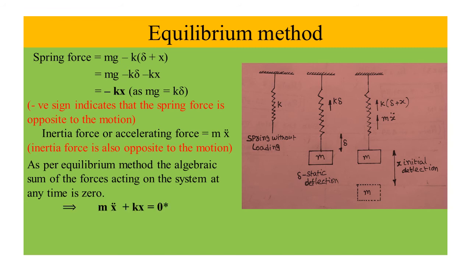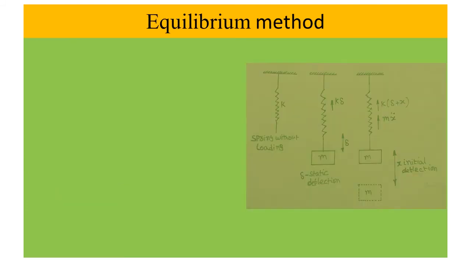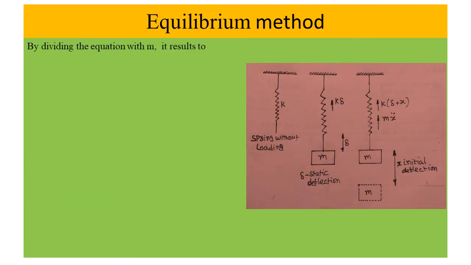It implies m x double dot plus kx equals 0. As the vibrations are considered free vibrations, there will not be an exciting force. By dividing the equation by m, it results in x double dot plus k by m into x equals 0. This is equation 1.